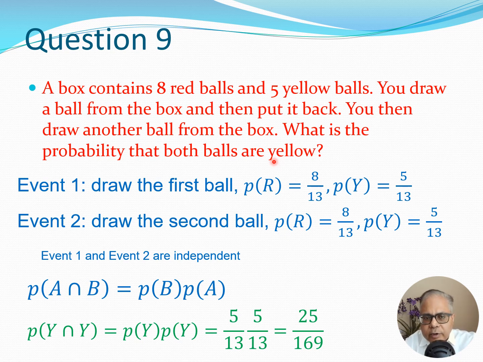Now here of course this question is nice because what's happening is that you are taking out a ball and then you are putting it back. Therefore, you are not changing the sample space. So let us take the probabilities in each case.